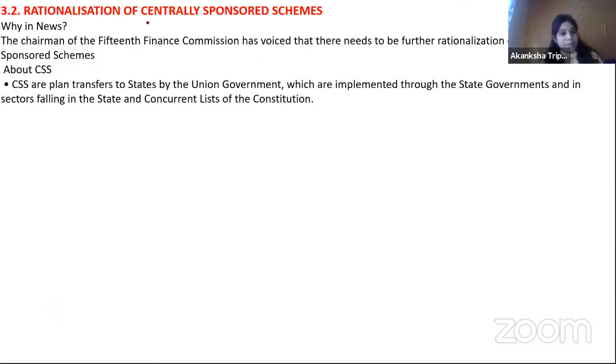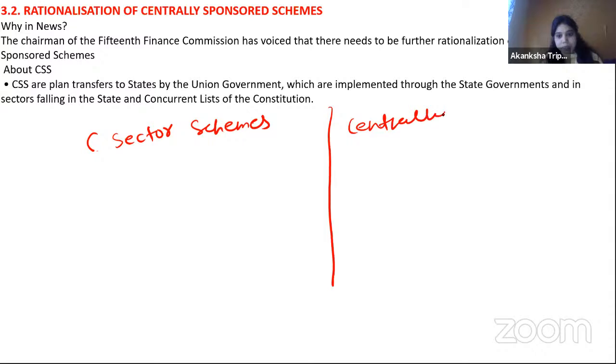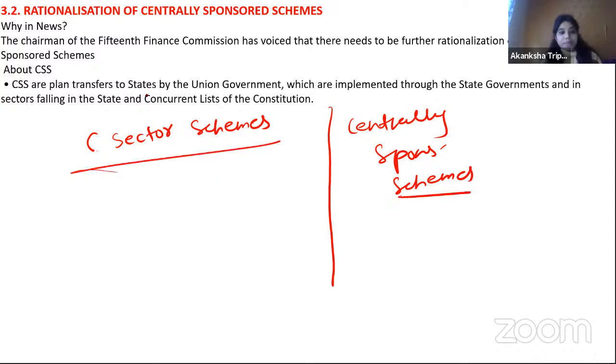So now coming to our main topic. In prelims there can be a question related to this. See, there are two kinds of schemes. One is central sector schemes. Another is centrally sponsored schemes. See, what is the difference between these two basically? When it comes to the centrally sponsored scheme, as the name suggests, somebody is sponsoring. So CSS are planned transfers to the states by the union government, which are implemented through the state governments in sectors falling in the state and the concurrent list of the constitution.